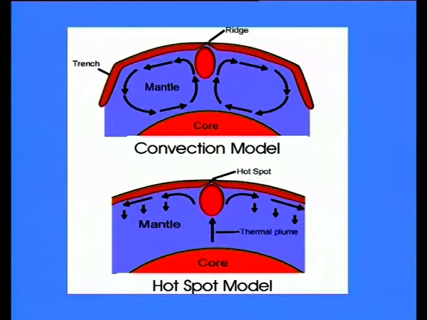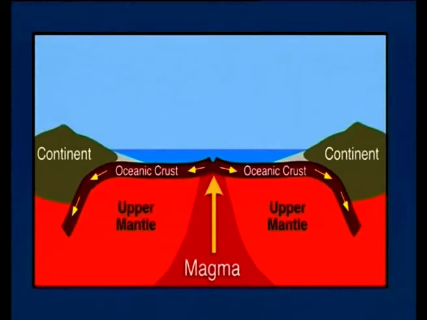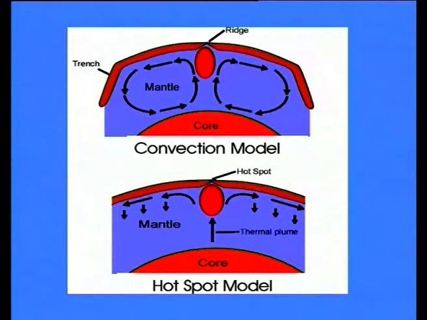It was the suggestion of W. J. Morgan that these hot spots, which are surface expressions of deep mantle plumes, remain fixed within the mantle with respect to the moving lithosphere. However, more recent findings indicate that the idea of fixed hot spots may not be entirely true, though that is a point not to be discussed here.